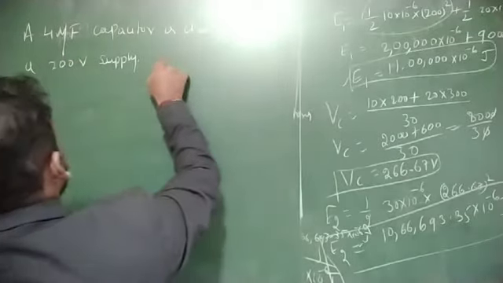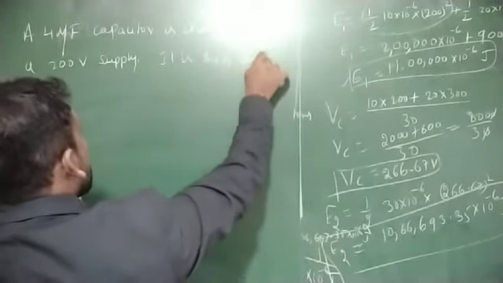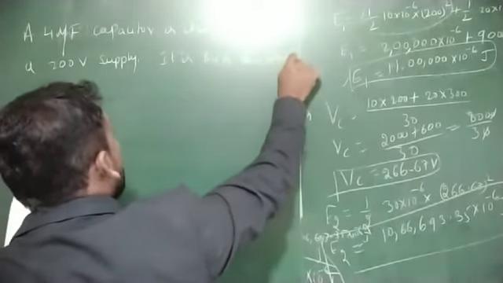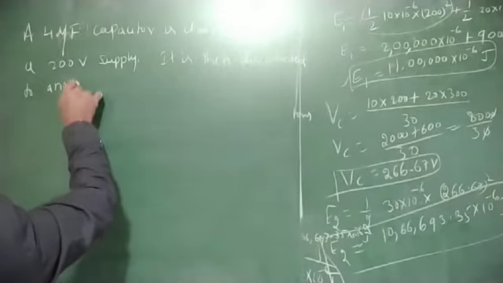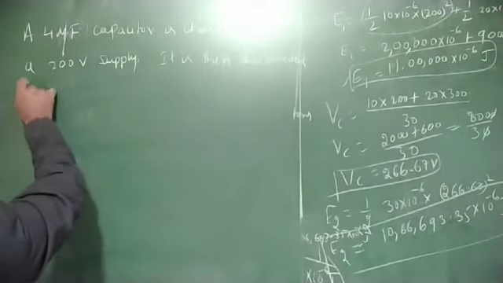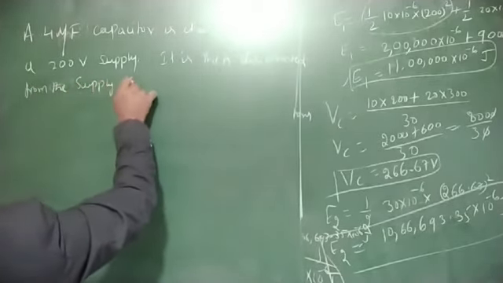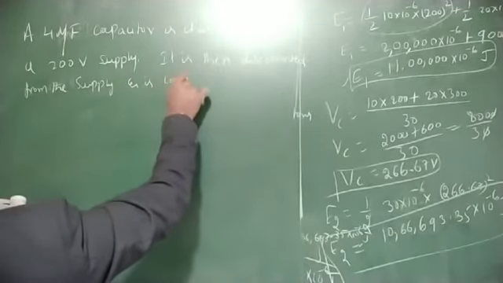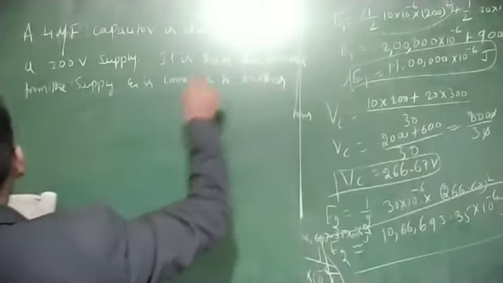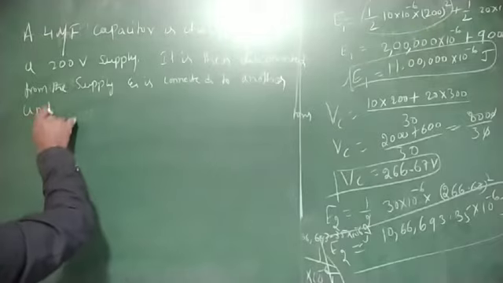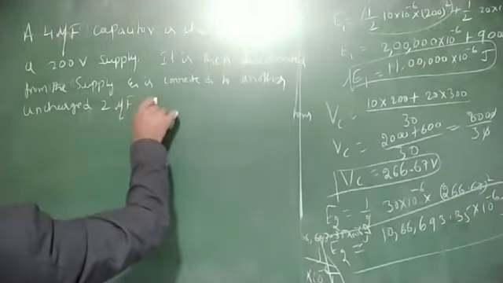It is then disconnected from the supply and is connected to another uncharged 2 microfarad capacitor.